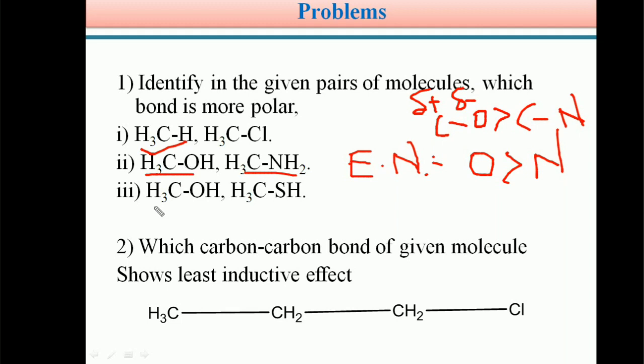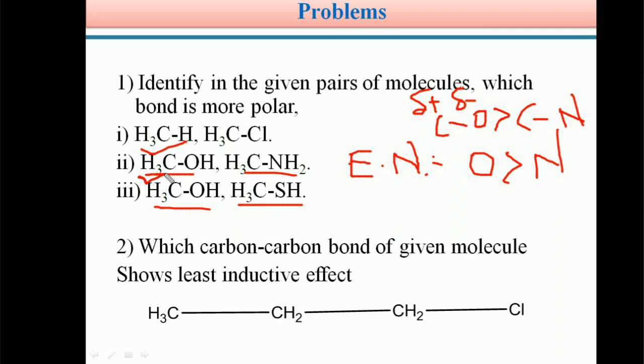The third one is CH3OH, methanol, and CH3SH, methane thiol. Students, the SH group is generally said to be a thiol group, OH is alcohol, SH is thiol. So here also it is the same thing: compared to sulfur, oxygen is more electronegative.